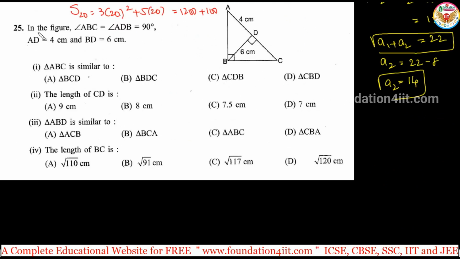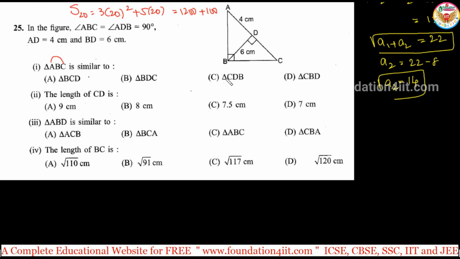Observe this. In the figure, angle ABC is 90 degrees and angle ADB is also 90 degrees. AD is 4 centimeters, BD is 6 centimeters. The question says ABC is similar to which triangle. In the ABC triangle, the first and last letters are the hypotenuse. So first and last must be the hypotenuse. In BDC, BC is the hypotenuse.